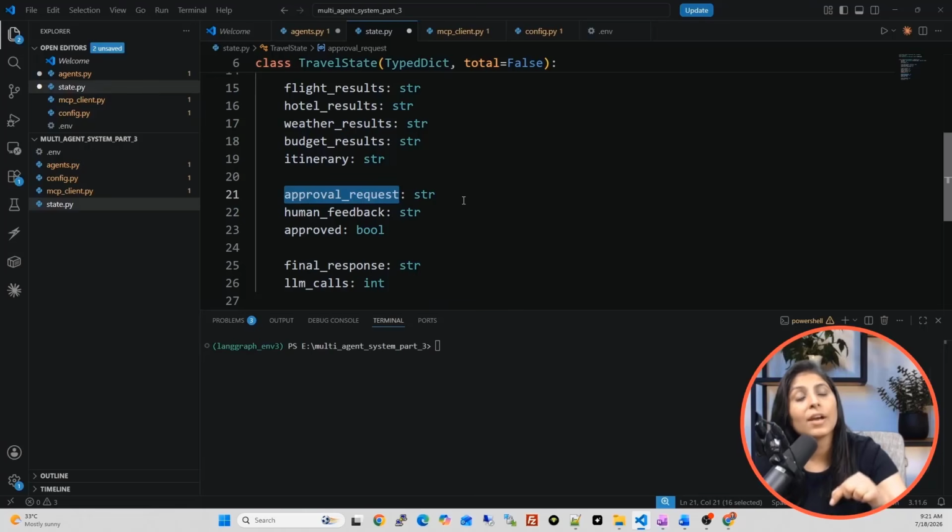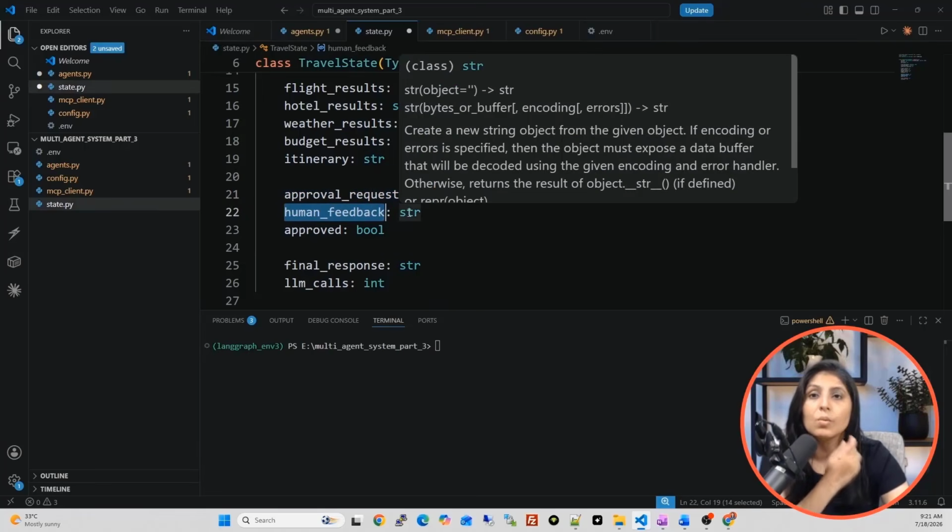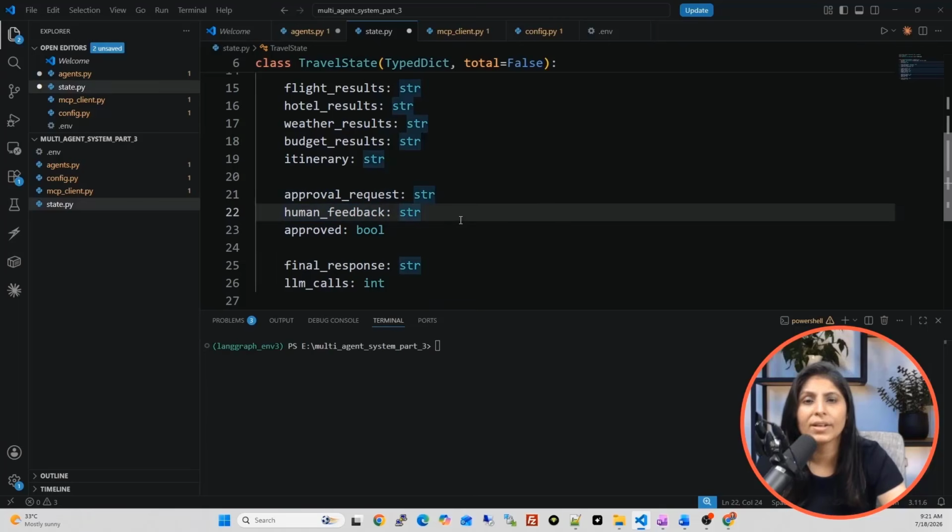After that, it will ask the user whether the user liked that itinerary or needs any change. The message which our AI application will show to the user when it asks the user to see the draft is stored in this approval request. Then human feedback. Human feedback simply means the human will provide feedback, and that feedback will be stored in this.